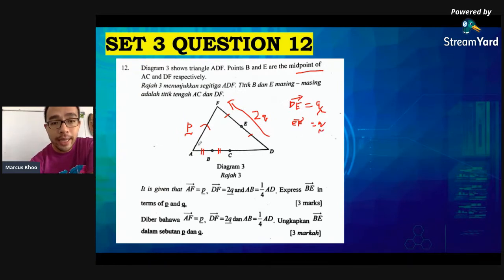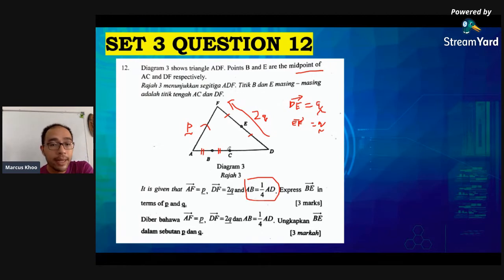Then they say AB is 1 over 4 AD. Now, this is the kicker information. If AB is 1 over 4 of AD, it means that A to C and C to D are also the same length. C is the midpoint. Notice how this question tells you the midpoint of D and E first, but it doesn't specifically tell you, because they want you to understand from this line, AB is 1 over 4.